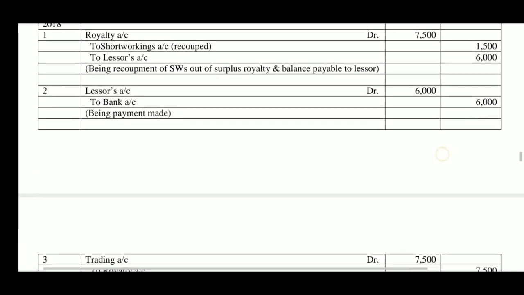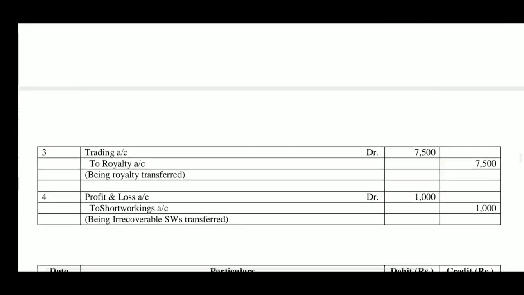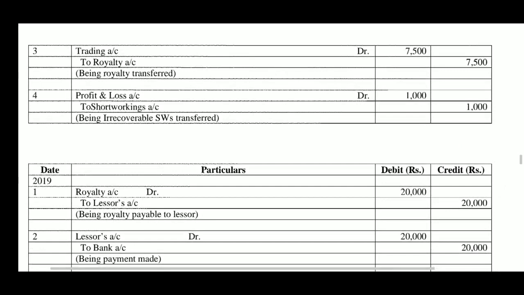Finally, here also the short workings of 2015 second year, only 1,500 could be recouped, balance 1,000 cannot be carried forward to next year, because for 2015 third year means 2016, 2017 and 2018 is the third year. In 2018, if full recoupment is not possible, that becomes irrecoverable. So, 1,000 becomes irrecoverable and it results in loss to the lessee, which is debited to profit and loss account. Profit and loss account debtor to short workings account, being irrecoverable short workings transferred.